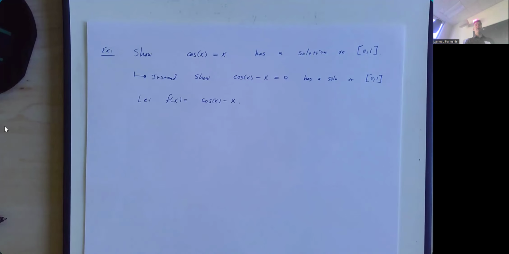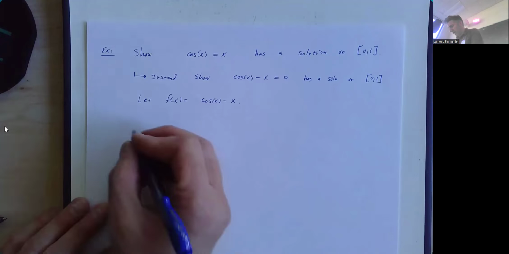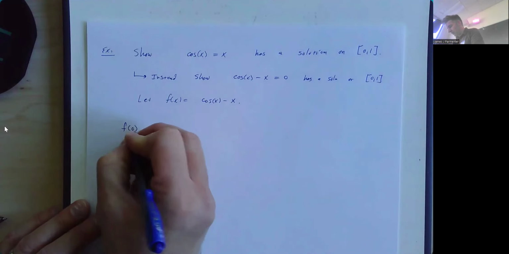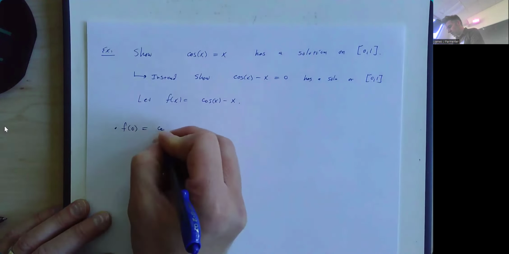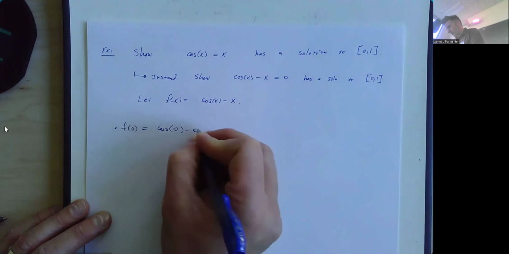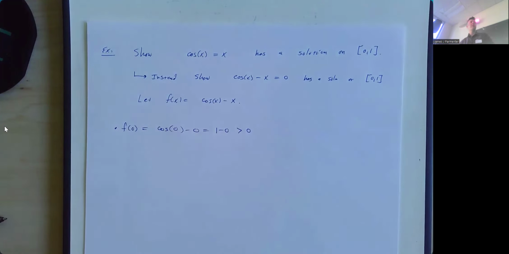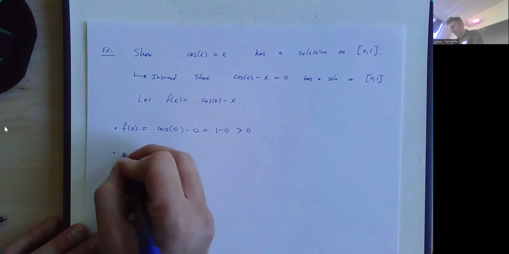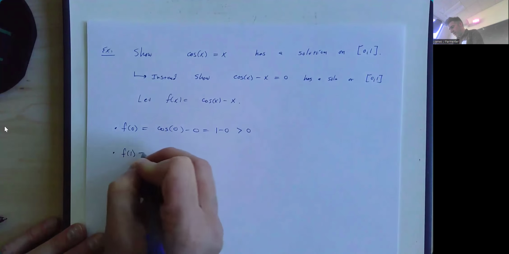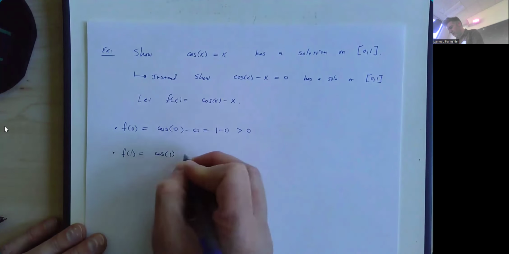They gave us an interval here, so we're just going to plug in the points and see what happens. Let's look at f of 0. f of 0 is cosine of 0 minus 0, which is 1 minus 0, which is positive. I don't really care that it's equal to 1. I just care that it's bigger than 0. Here's where things get a little bit dicey. f of 1 is cosine of 1 minus 1.